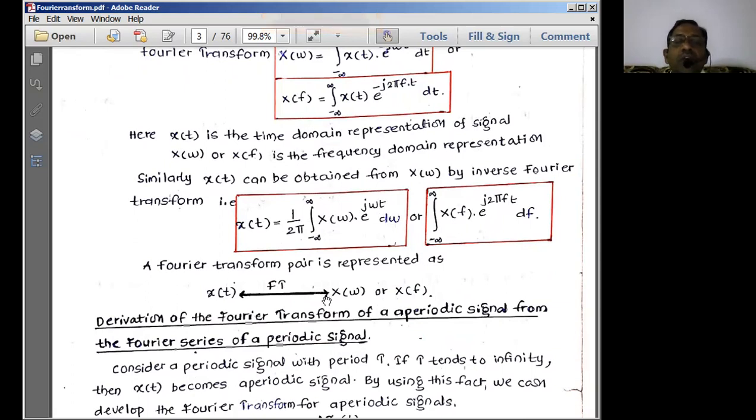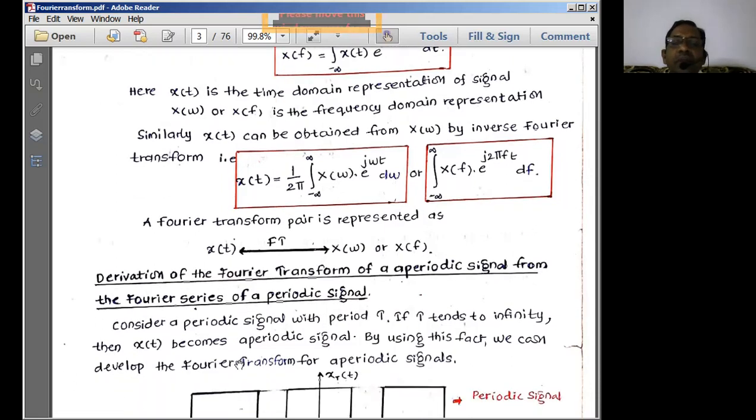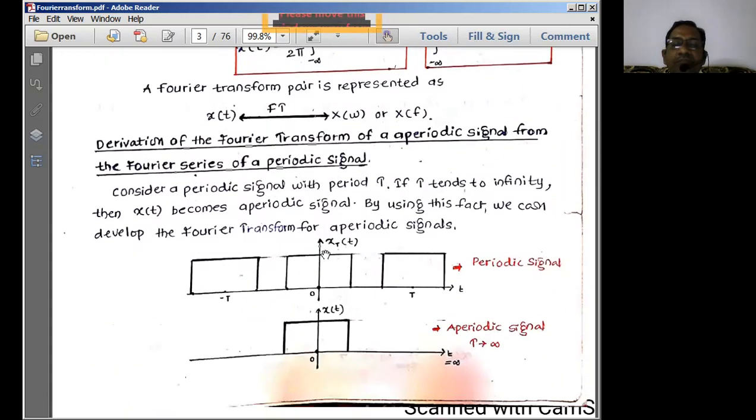Therefore, we can form a Fourier transform pair: x of t and x of omega form a Fourier transform pair. From x of t, we can represent x of omega, and from x of omega, we can represent x of t. It is represented by an arrow, and on this arrow we write F of t. It's called the Fourier transform representation. So this is the mathematical, pictorial form of the data flow from x of t to x of omega transformation, and x of omega back to x of t by the reverse transformation.